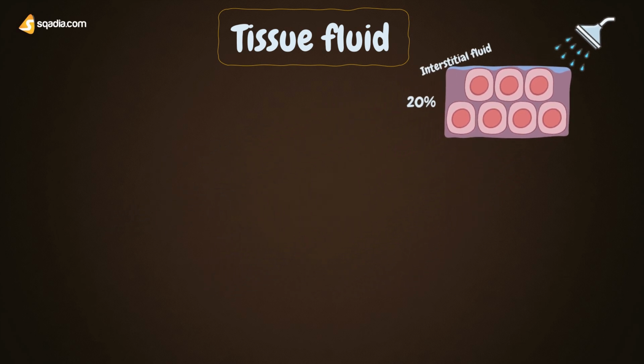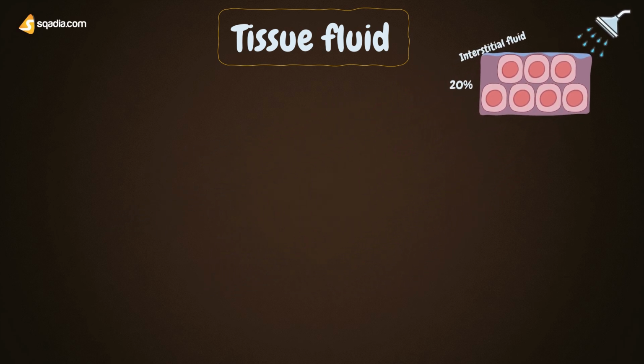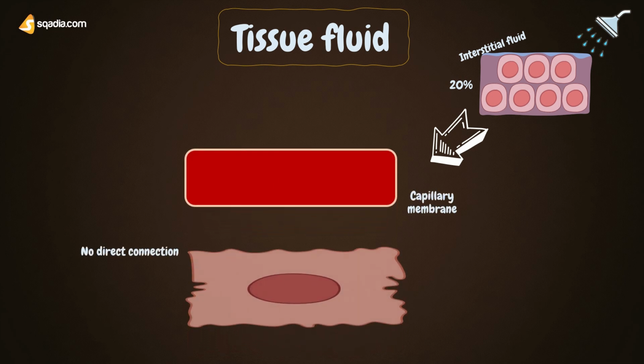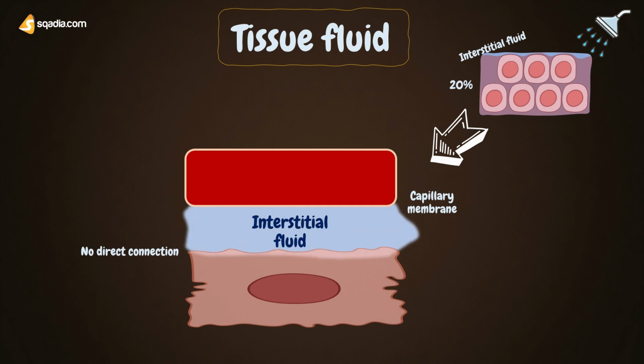Now, what role does this fluid serve in normal physiology? Because of the capillary membrane, there is no direct contact between blood and cells. So, tissue fluid or interstitial fluid acts as a medium for exchanging useful and required substances between blood and tissues at the level of capillary beds.